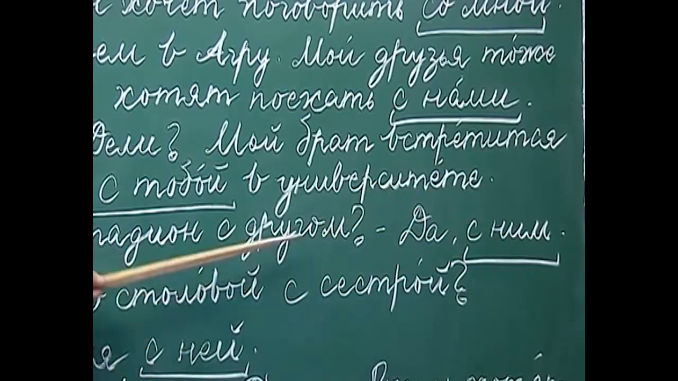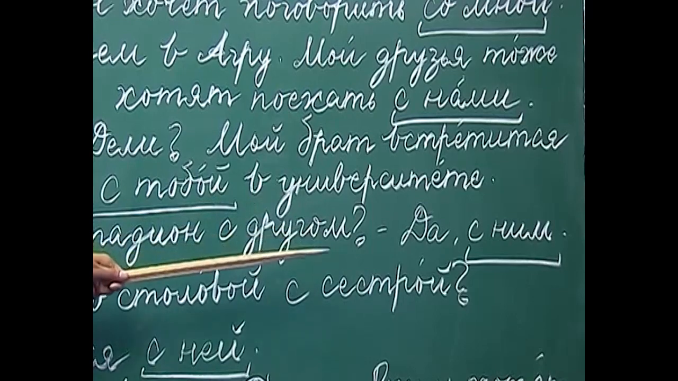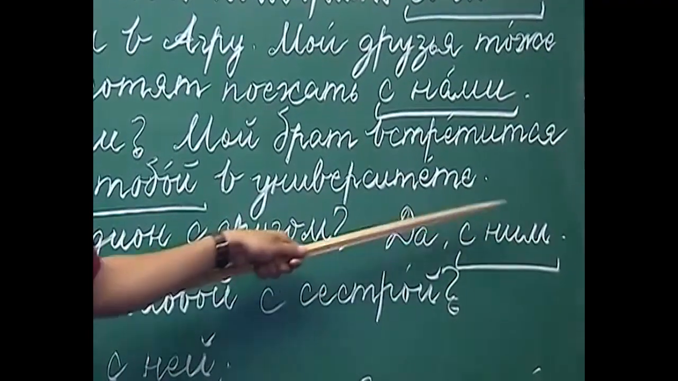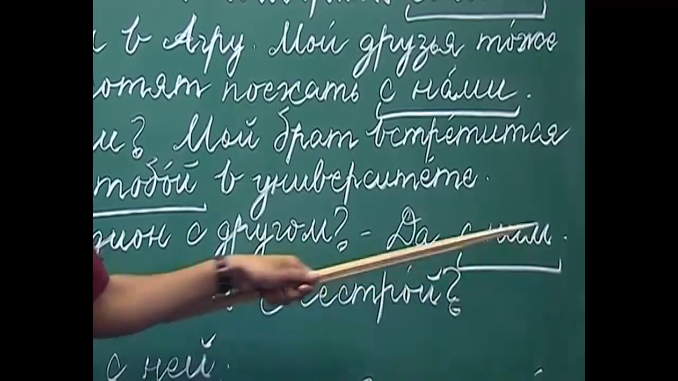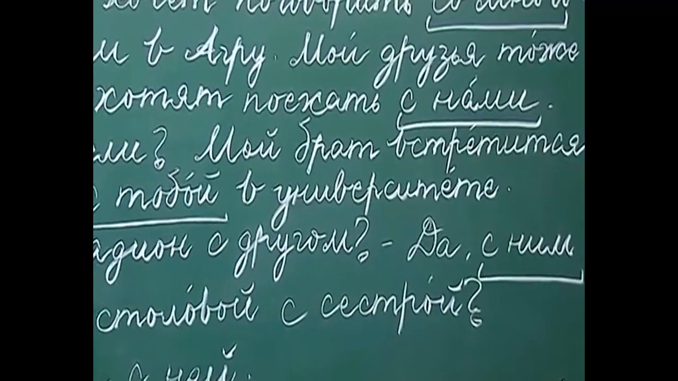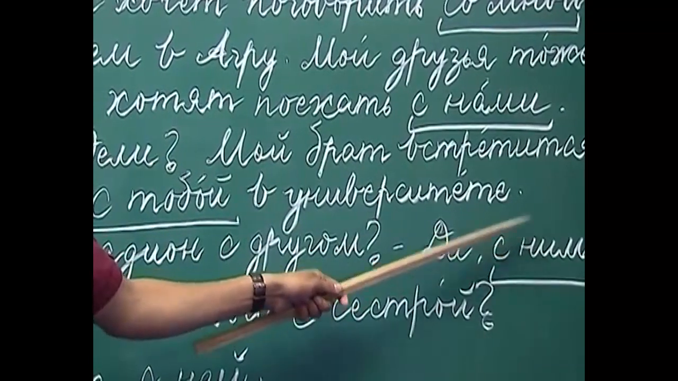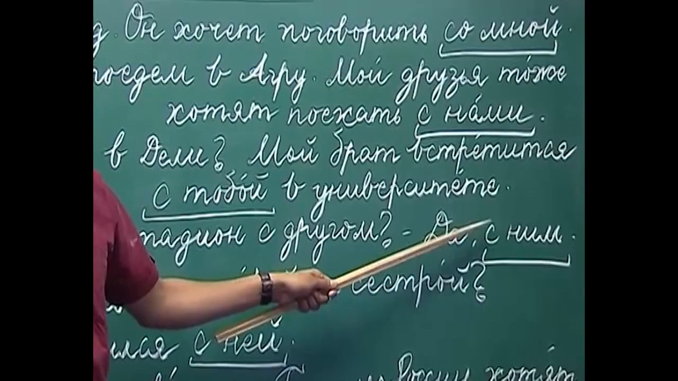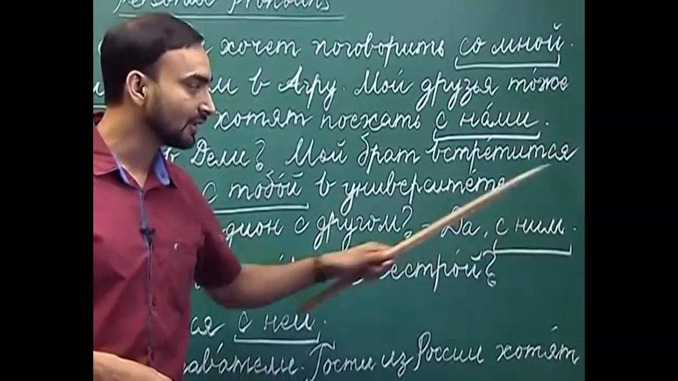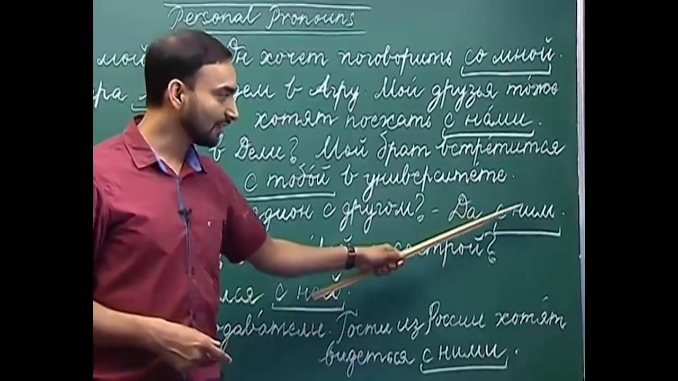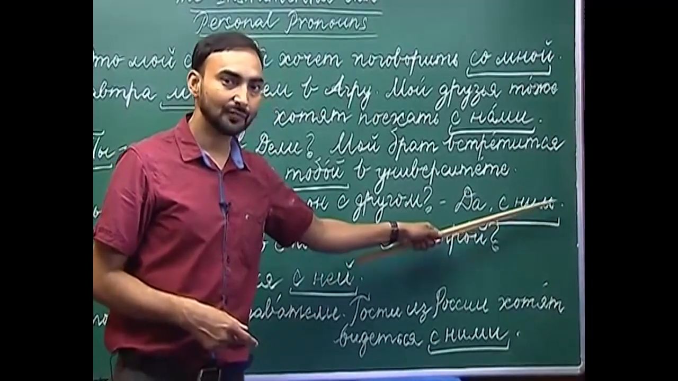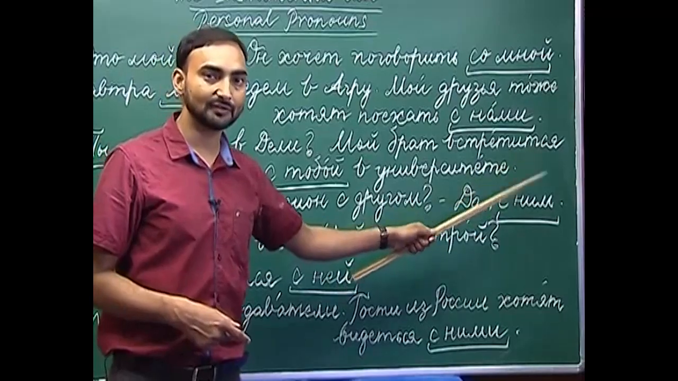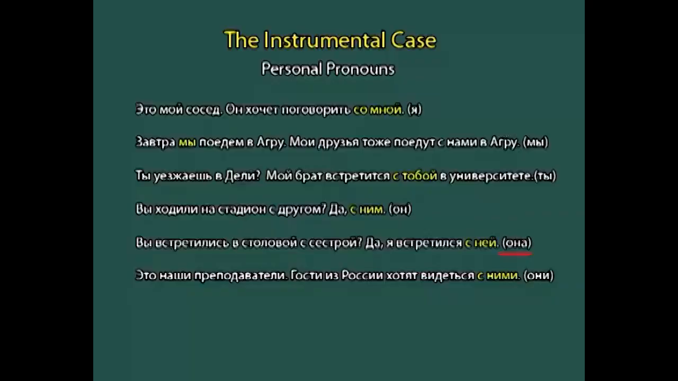So, here for friend we are using the personal pronoun on, which changes into nim. So, on changes into nim if it is used with a preposition. Here we are using the preposition s, that is why it has become nim. Without a preposition we will use im. So, there is an additional consonant if we are using this personal pronoun with a preposition.